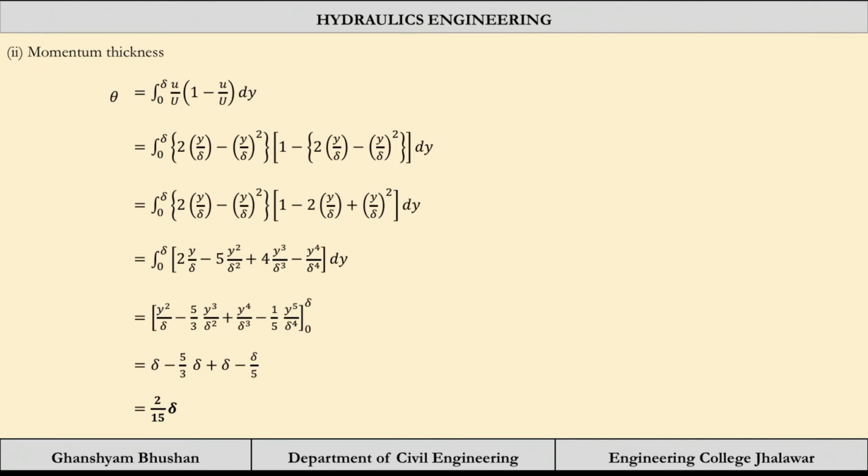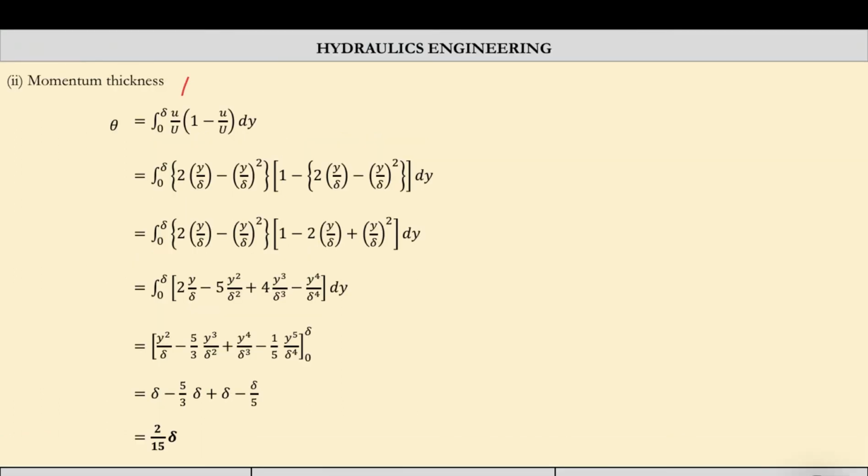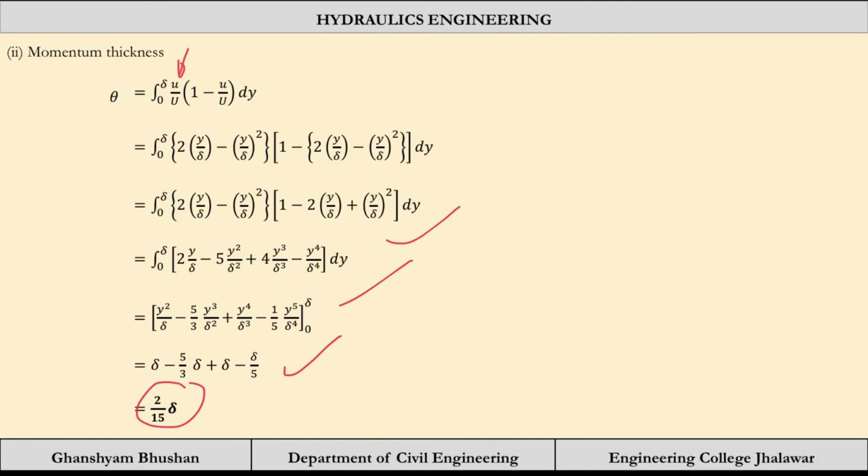Now the momentum thickness theta will be the same, just the formula is going to be changed, and here the multiplication u by U is there. So after calculating and expanding, you will get the final value and integrate it with respect to y. After putting all the values, we are getting 2 by 15 of delta. Clear?